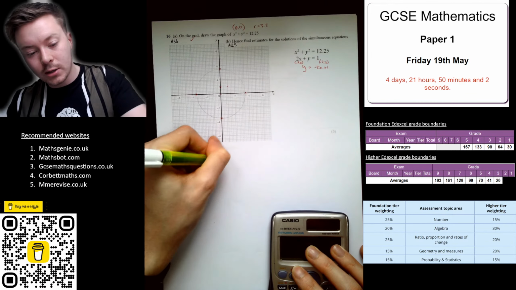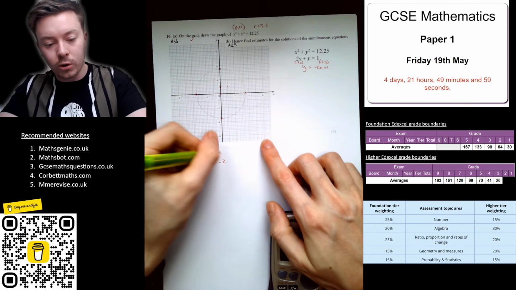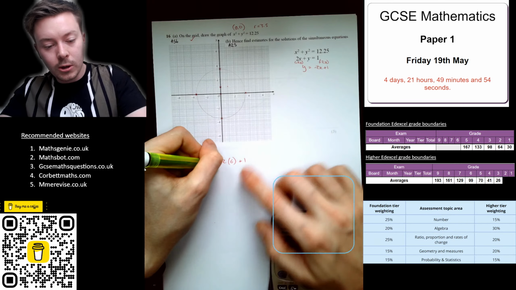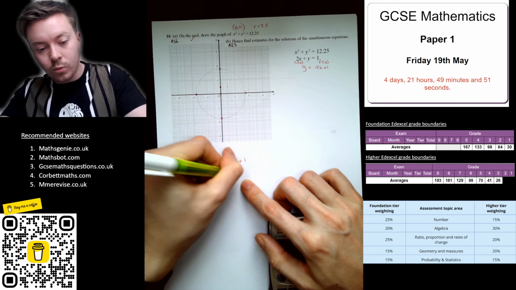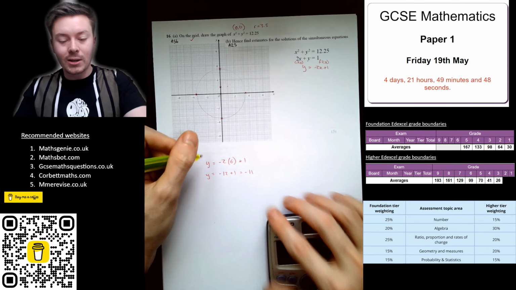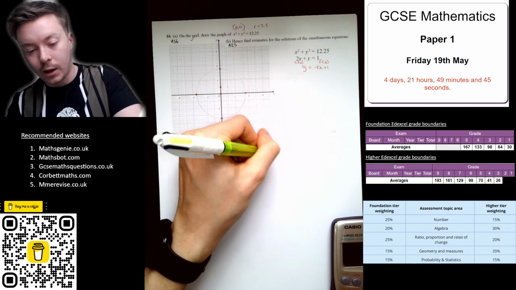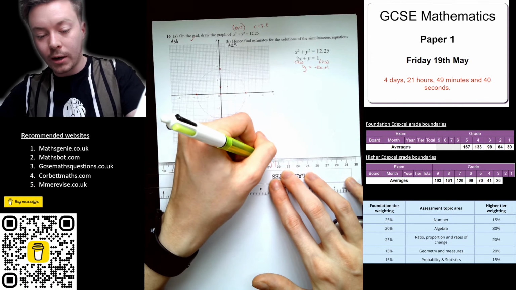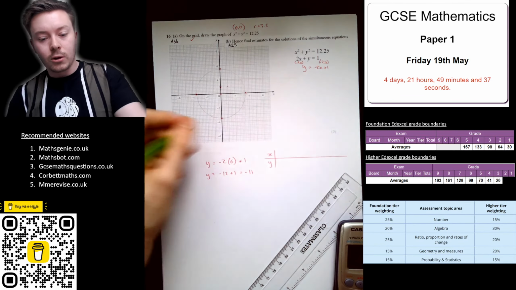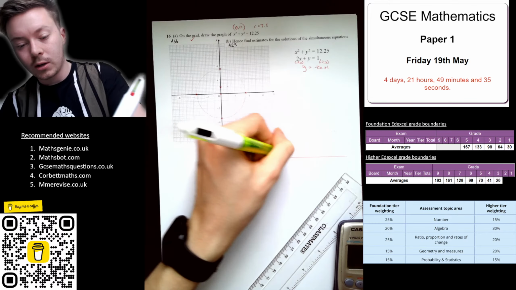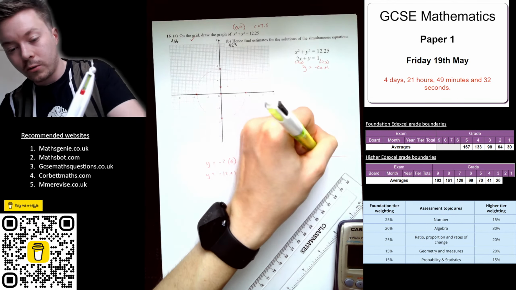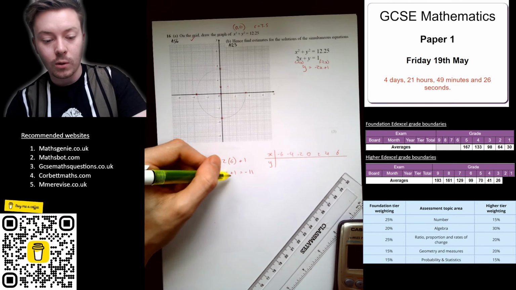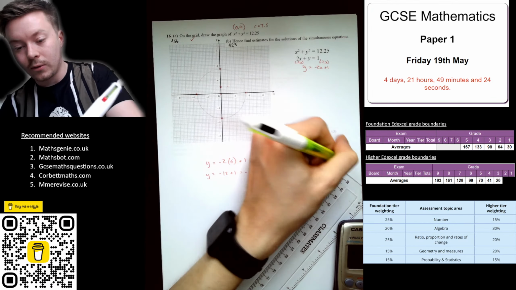So y is equal to negative 2x plus 1. If I use 6, I can find where that coordinate would be. Negative 2 times 6 plus 1, y is equal to negative 12 plus 1 is equal to negative 11. So that's not going to be on there. Basically what I'm doing here is working out x values and y values. I'm basically filling in a table, but I'm just working out 2 of them rather than all of them. So I can do, let's do negative 6, negative 4, negative 2, 0, 2, 4, 6. So negative 2 times 6 is negative 12, add the 1 is negative 11.